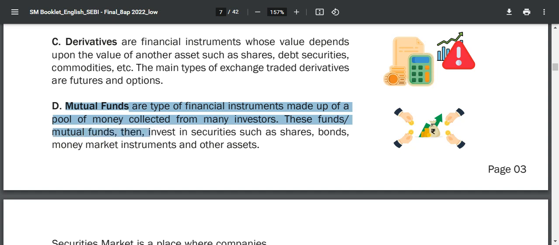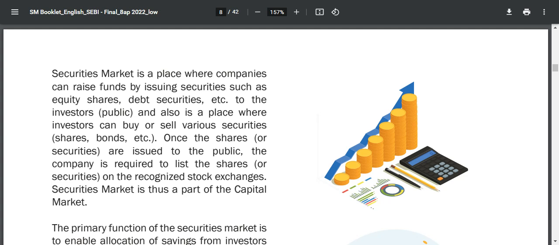These are mutual funds, which invest in securities such as shares, bonds, money market instruments, and other asset classes. Mutual funds are funds in which investors pool their money to invest in different asset classes, like shares, bonds, money market instruments, and others. So now you know about mutual funds. Individuals can also invest in mutual funds. Next, we see what is next.